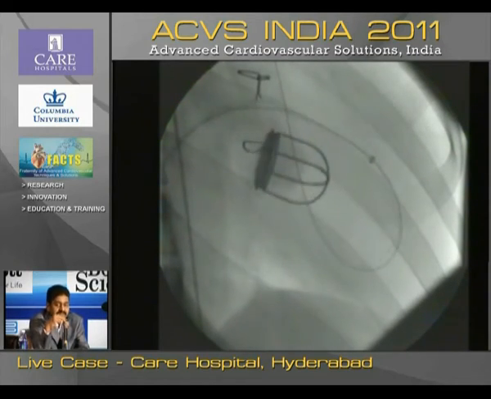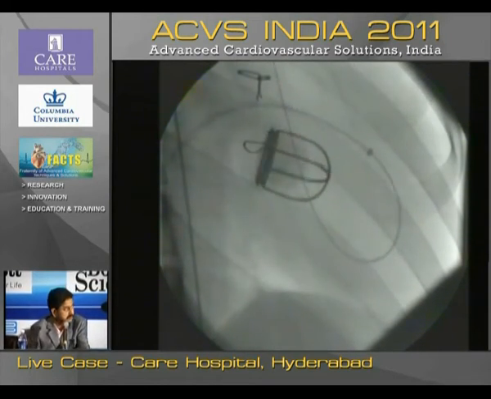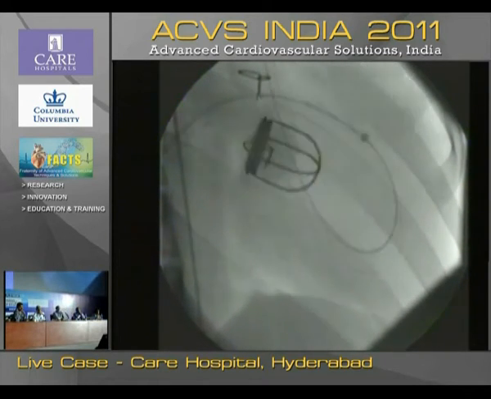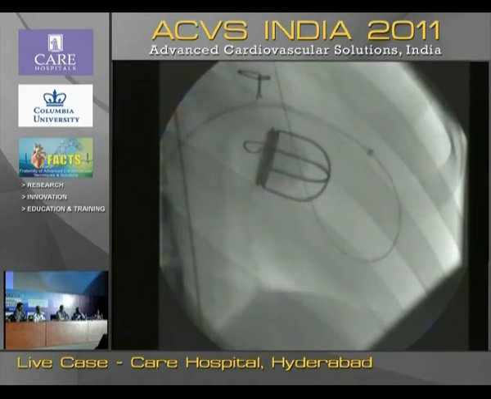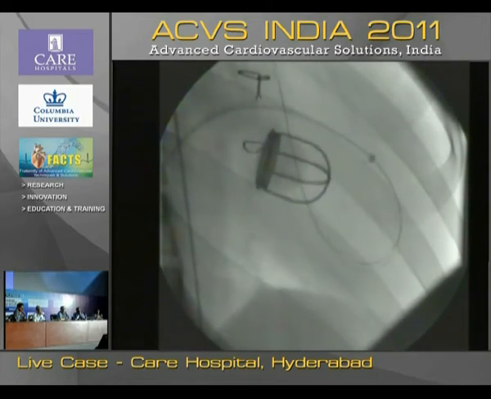What type of device would you like to use, Dr. Nageshwara? I feel that the defect was a little oval in shape on 3D echocardiography. Yeah, absolutely correct. It's oval in shape. The shortest diameter measures around 5 millimeter. The longest diameter is 6.5, just short of 7 millimeters. So what kind of device are you planning to use now?